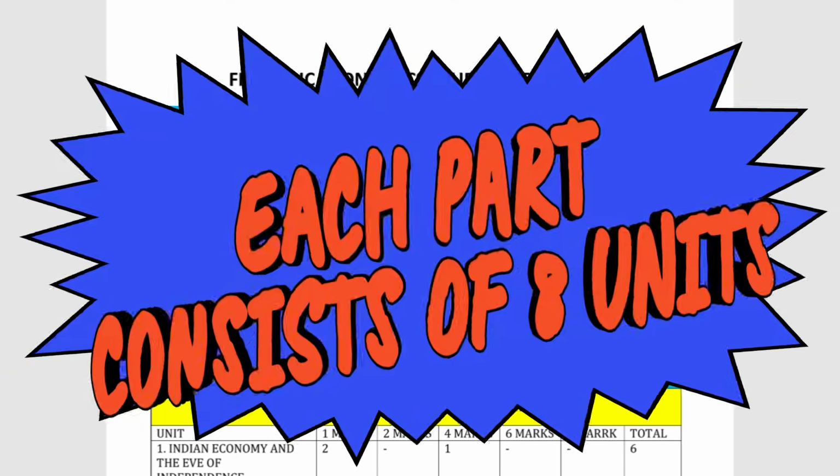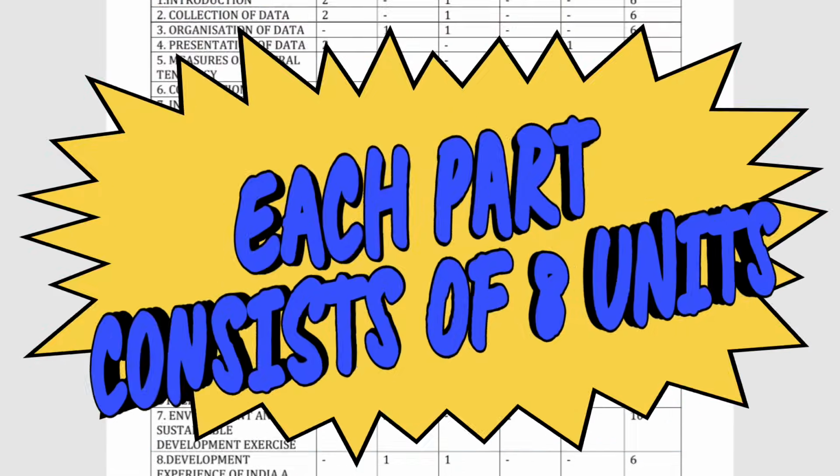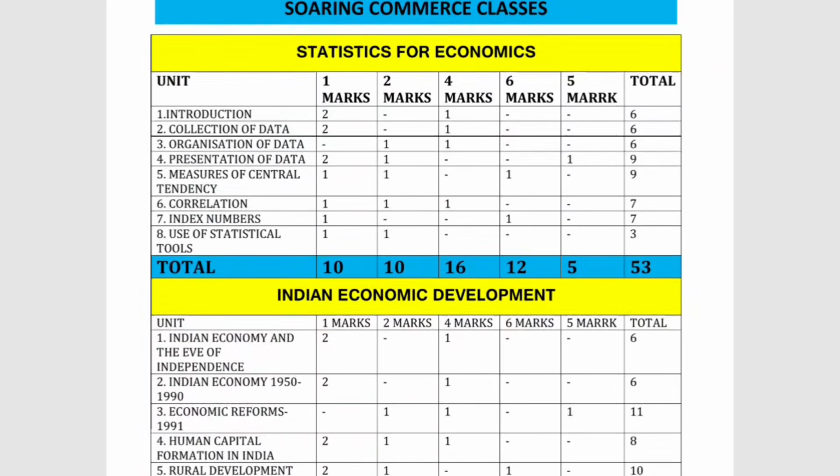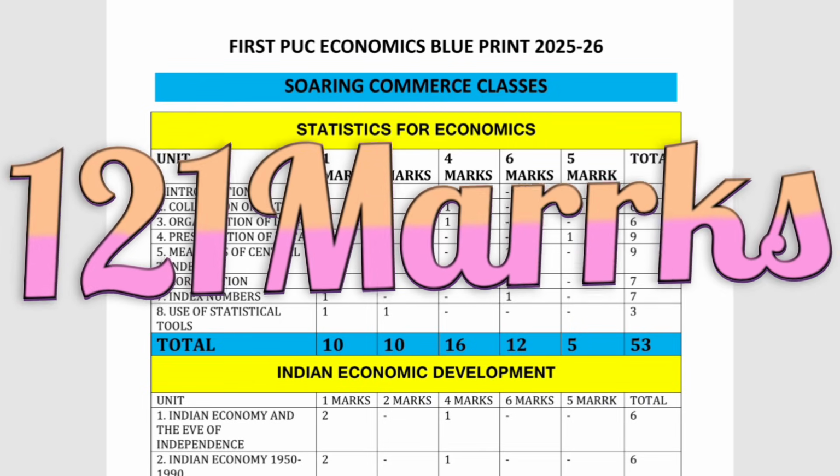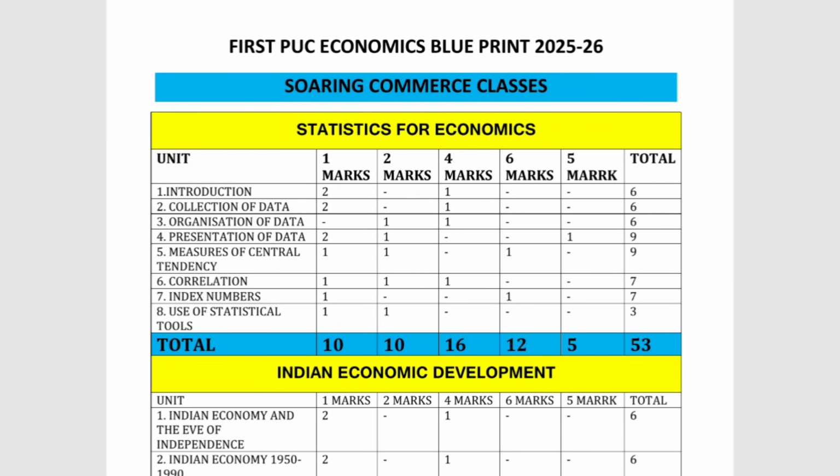Both parts consist of 8 units, and the total number of marks they are going to ask in the question paper is 121 marks. Under that, you are going to be writing for 80 marks.